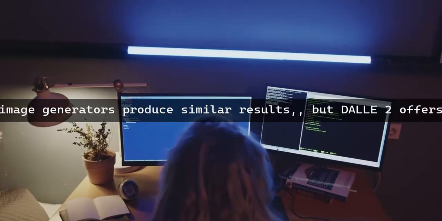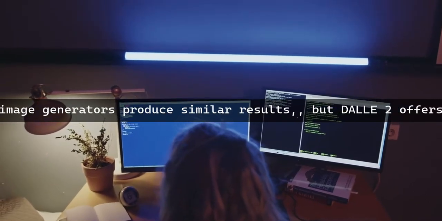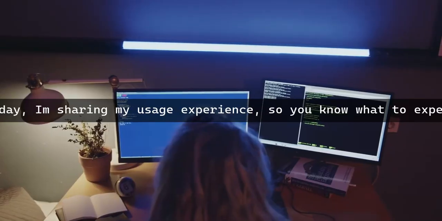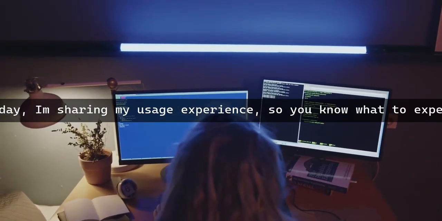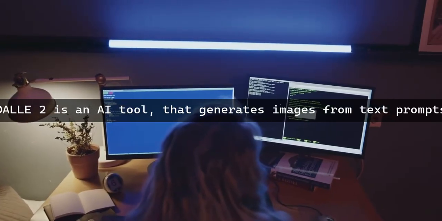Most people get this wrong. They think all AI image generators produce similar results, but DAO2 offers some unique features that make it stand out. Today, I'm sharing my usage experience so you know what to expect.